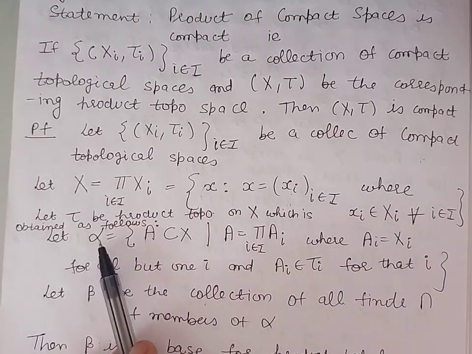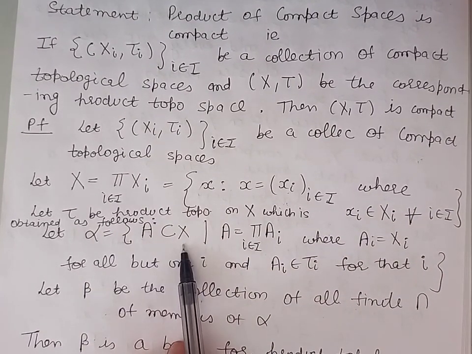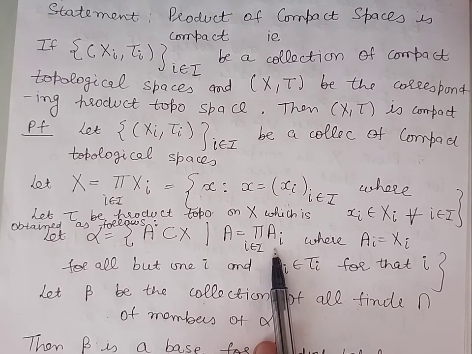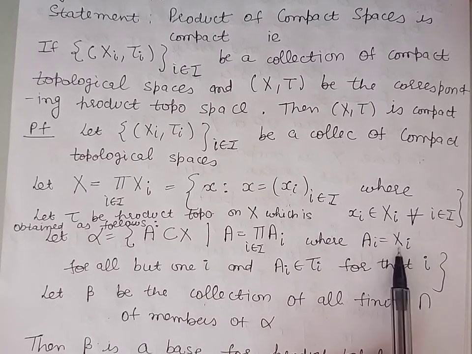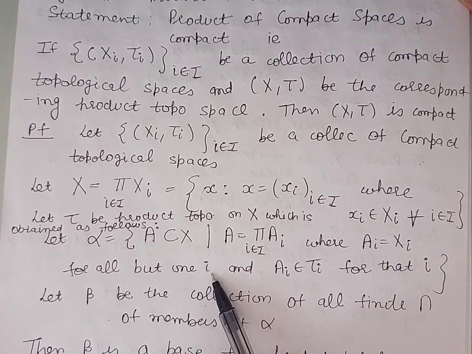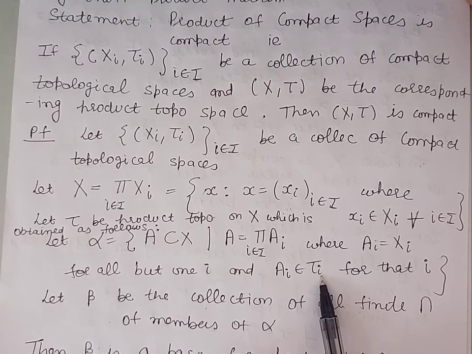Let us take alpha, which is the collection of all those subsets of X which are of the form of product of Ai, where Ai is equal to Xi for all except one i, and for that one i, Ai belongs to τi.